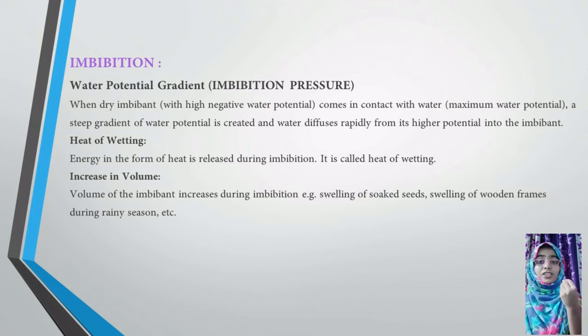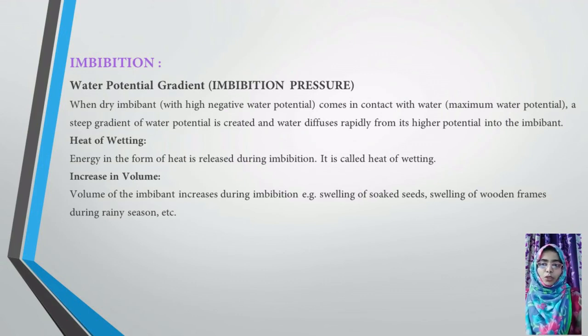Whenever there is seed germination, what happens? Some amount of heat is released during the imbibition. What happens whenever you pour some water on dry land? Some amount of gases or fog will be released. Yes or no? That is nothing but the release of heat during imbibition. When something has absorbed more heat, and you pour some water on it, some heat is released.